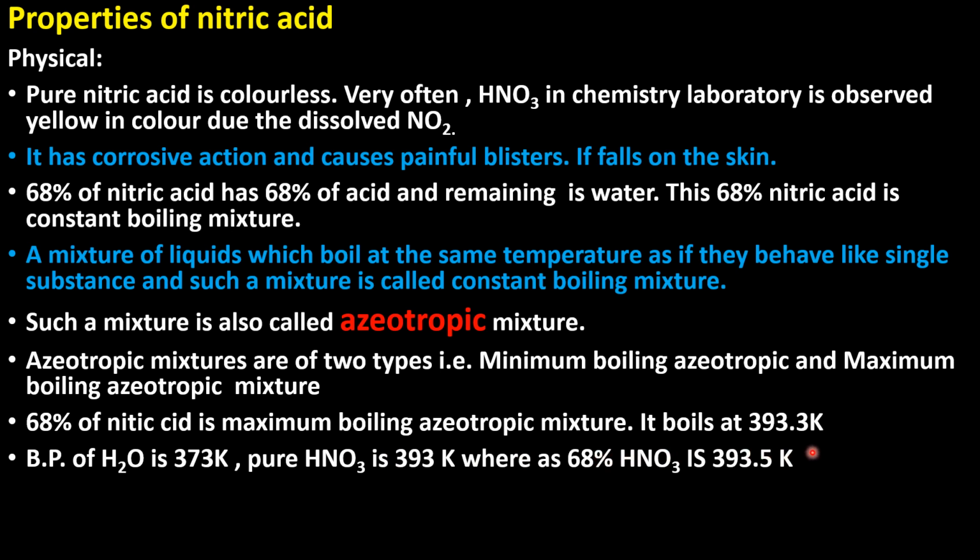It boils at 393 Kelvin. The boiling point of water is 373, whereas pure nitric acid's boiling point is 393, and the mixture boils at 393.3 Kelvin. And here this mixture boils at a temperature higher than the highest boiling point of its components. That is, the boiling point of the mixture is higher than the highest boiling point. Such a mixture is known as a maximum boiling azeotropic mixture.